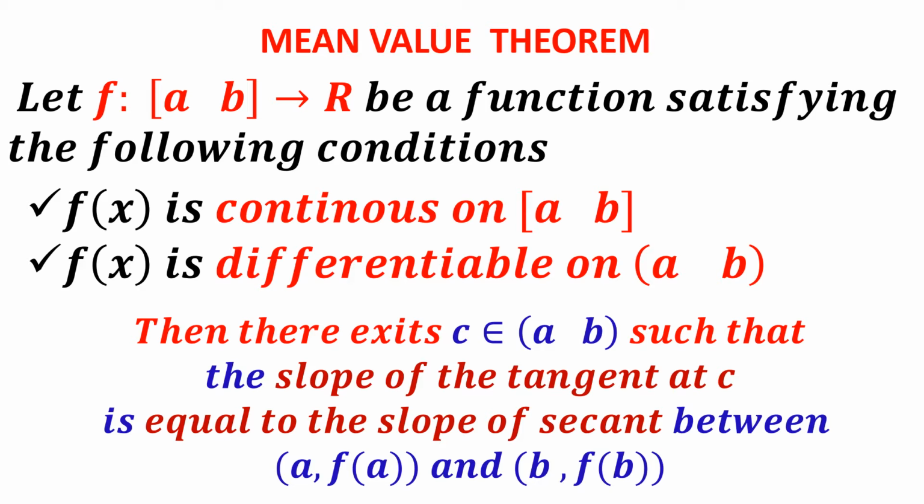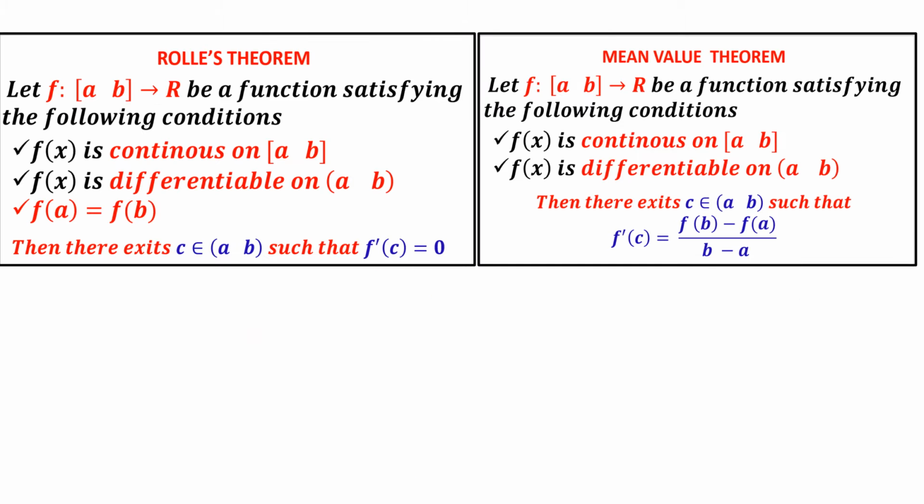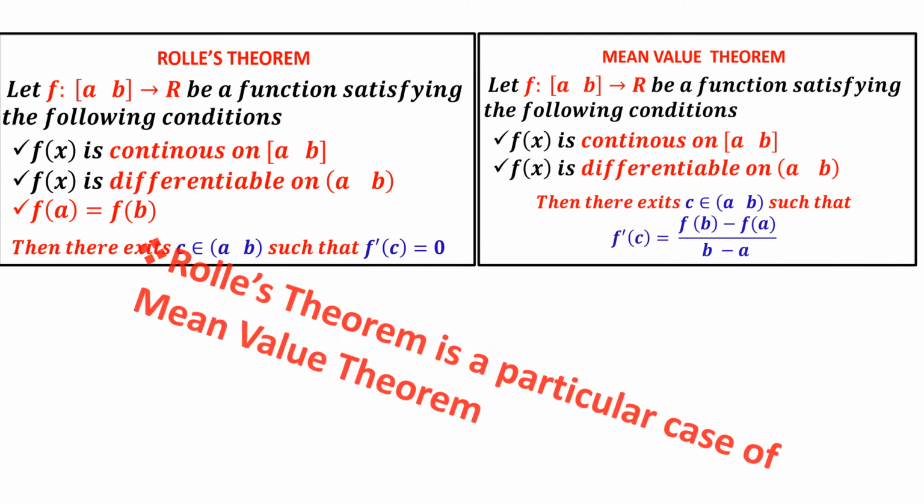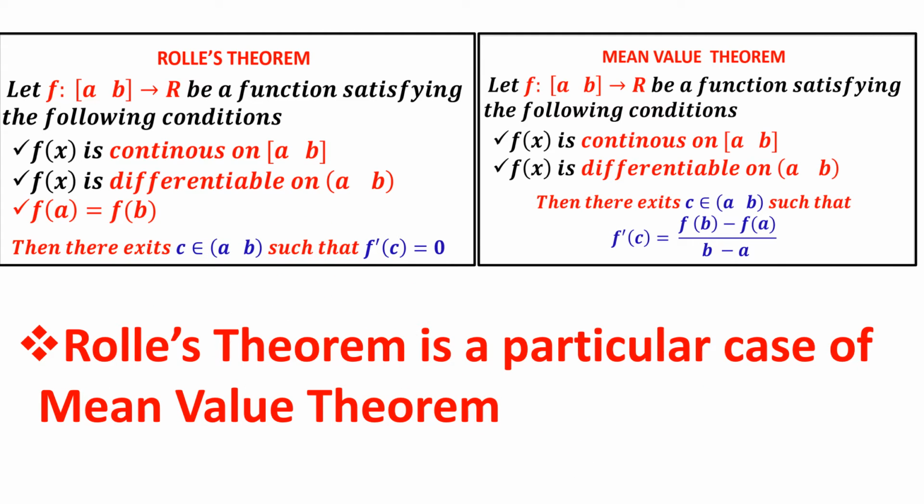(b, f(b)). Now we have seen the two theorems, the mean value theorem and Rolle's theorem. Let us just closely look at these two theorem statements. In both statements, the function is continuous and differentiable. But the third condition is there in Rolle's theorem, that is f(a) is equal to f(b). If you put this condition in the mean value theorem, then the numerator will become 0, therefore f dash of c will become 0. Therefore, Rolle's theorem is a particular case of the mean value theorem.